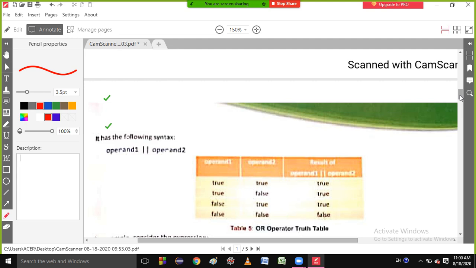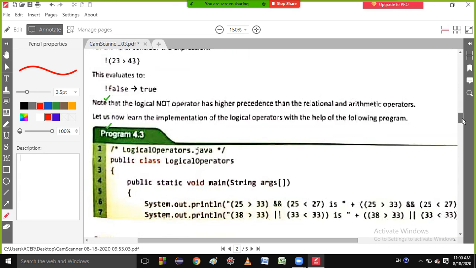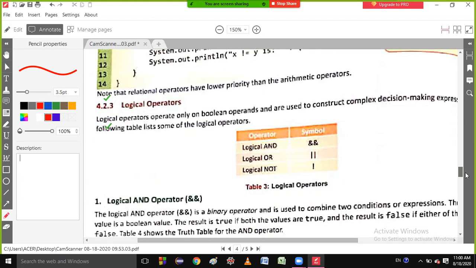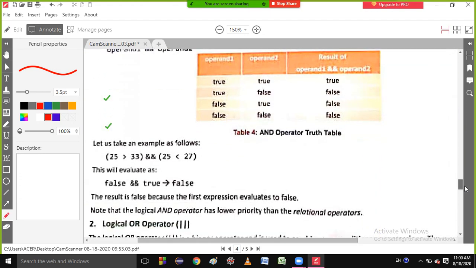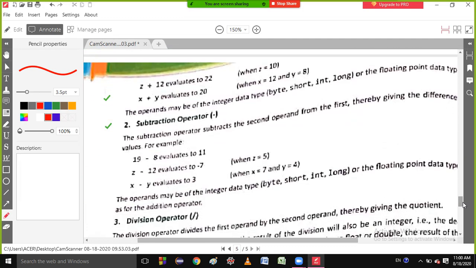If I ask on how many operands the arithmetic operator works, what will you answer? Can anybody tell? The arithmetic operator works on two operands. You don't know this thing?